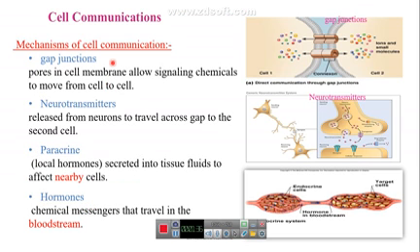For the communication of cells, there are a few mechanisms, like the gap junction. It is between two adjacent cells. There are pores between the cells across the cell membrane that allow signals or chemicals to transport from one cell to another.